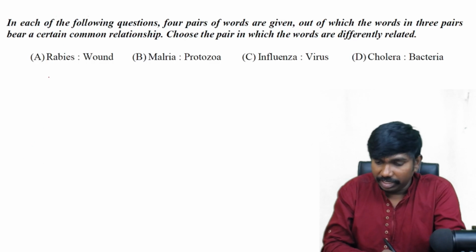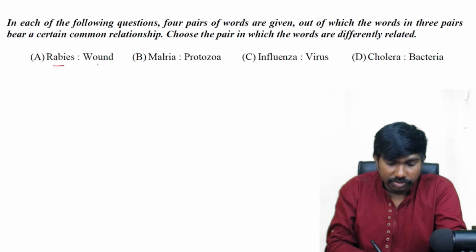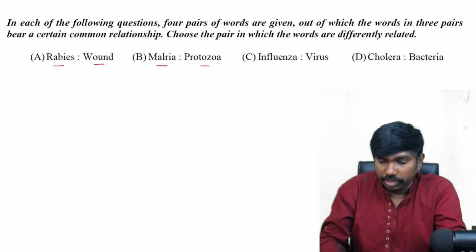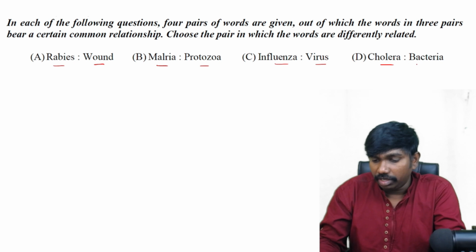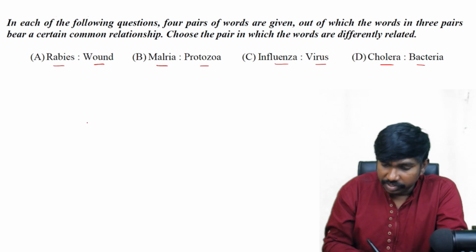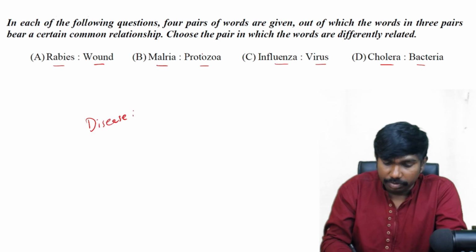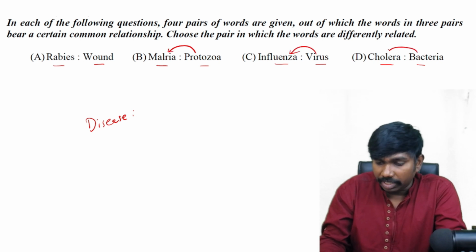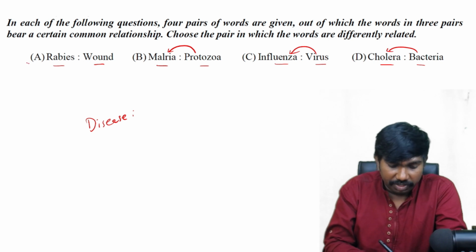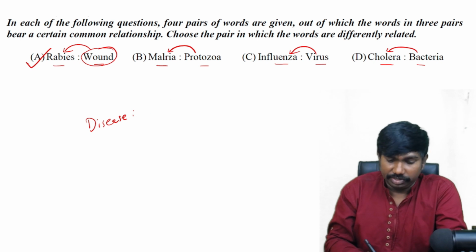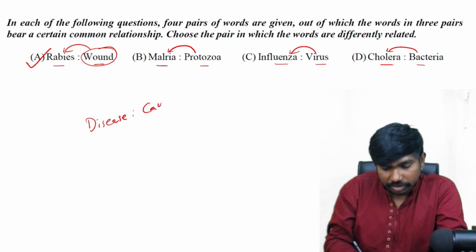Next one, again from biology. Rabies wound, malaria protozoa, influenza virus, cholera bacteria. So here can we say in this way, the first word is the disease and the second word is its cause, right? Protozoa will cause malaria, virus, cholera is caused by bacteria, but the different one is option A, because a wound cannot cause rabies. So disease and its cause.